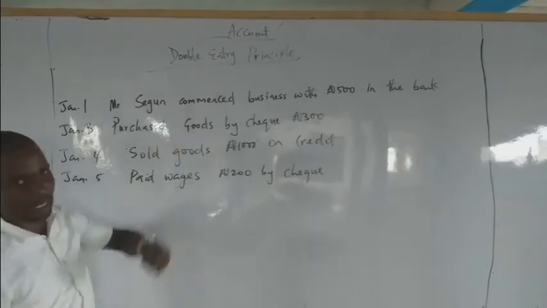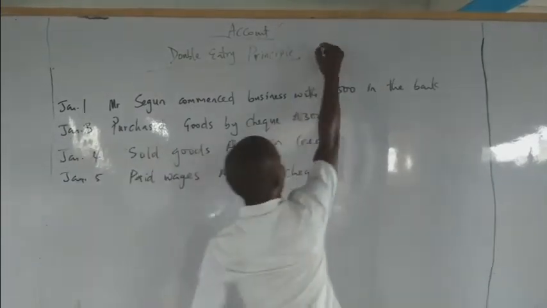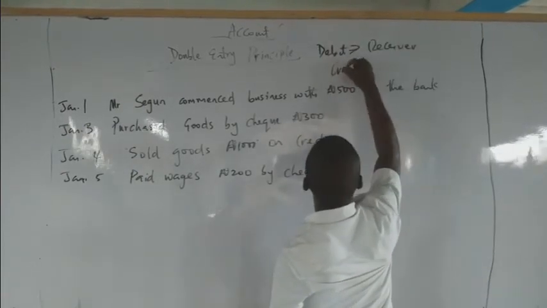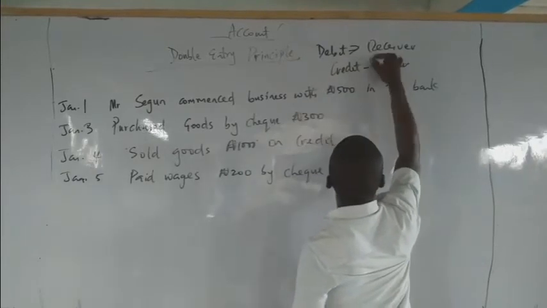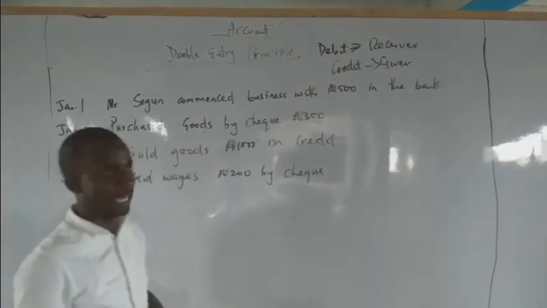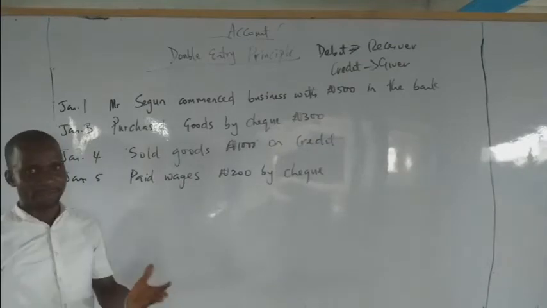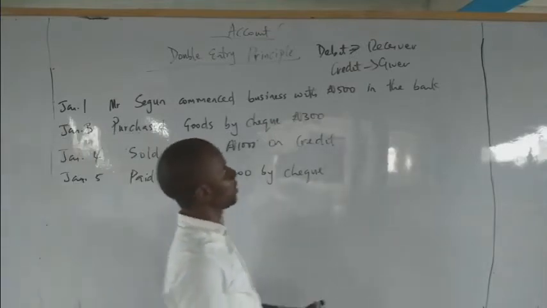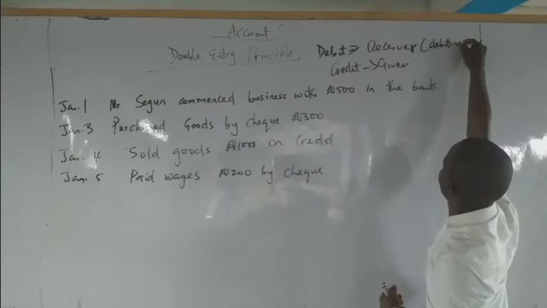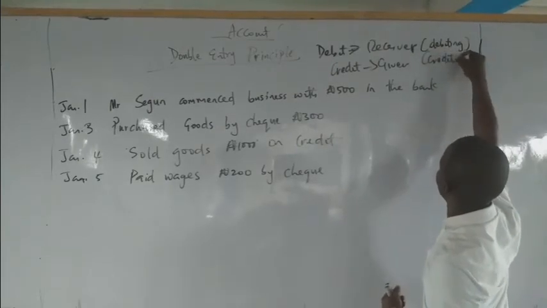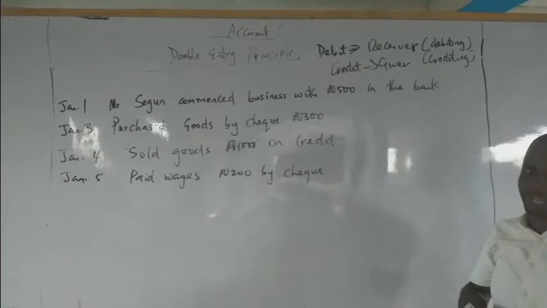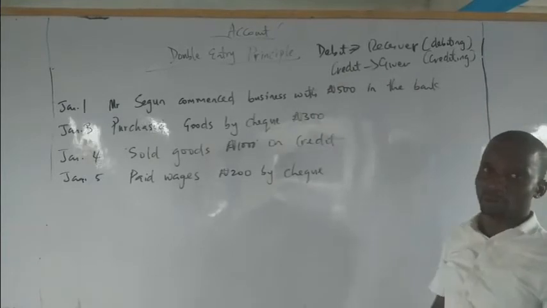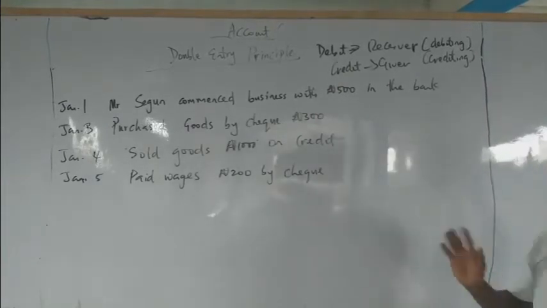Now, the double entry principle states that you should debit the receiver and credit the giver. That is a very popular rule in accounting. Debit the receiver and credit the giver. Indirectly, what are they saying? The principle says that for every credit transaction, there is a corresponding debit transaction. That is what the principle is all about.